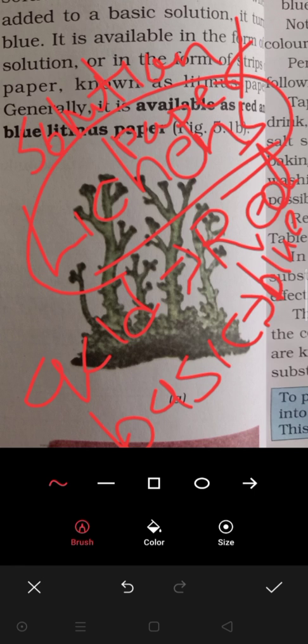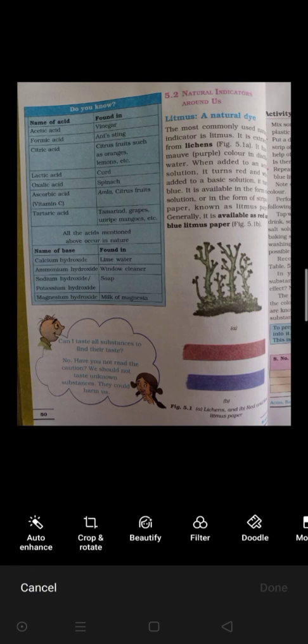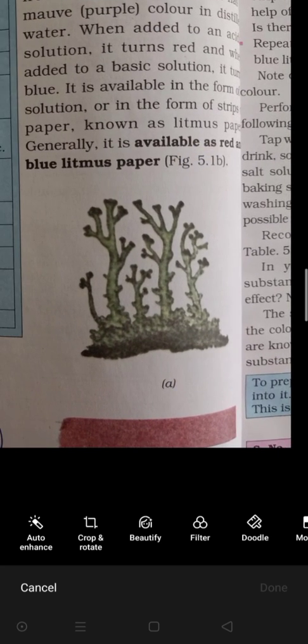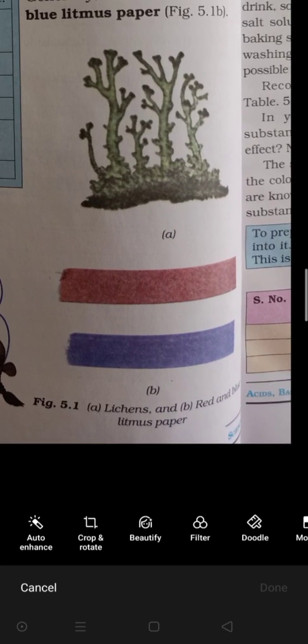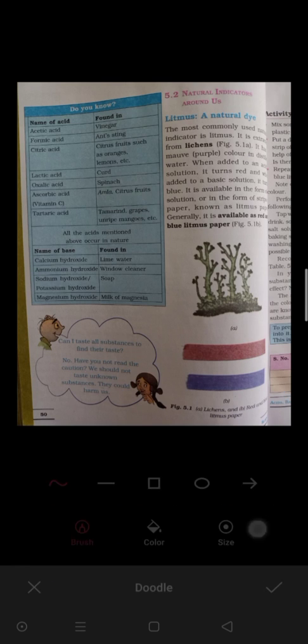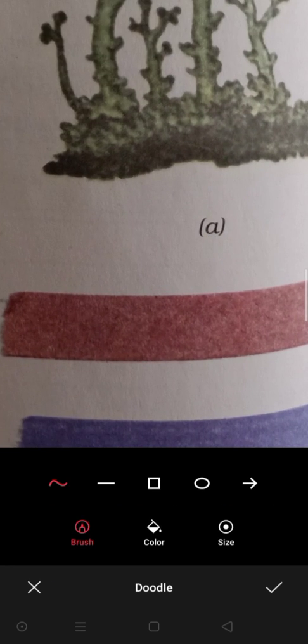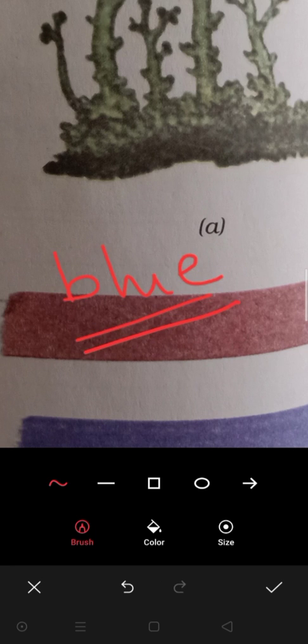Now generally it is available as red and blue litmus paper. Here it is given, the red litmus paper and blue litmus paper, clear. Now if the red litmus paper turns blue, it means what? The substance is basic in nature. Okay, if the red litmus paper turns blue, then the substance is basic in nature.